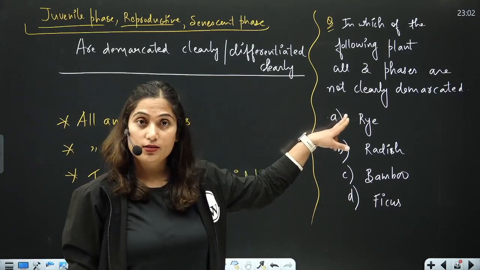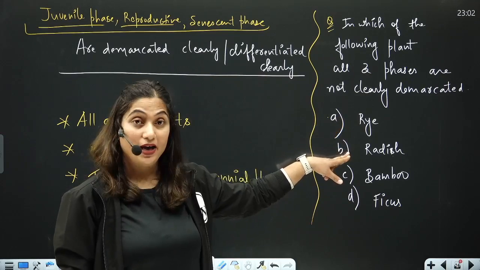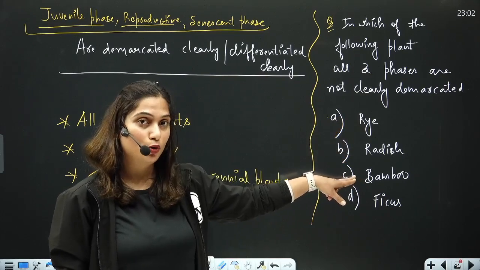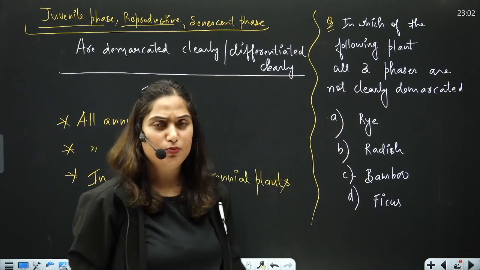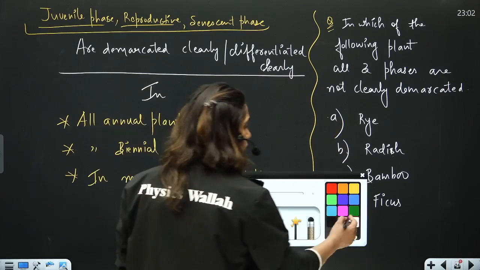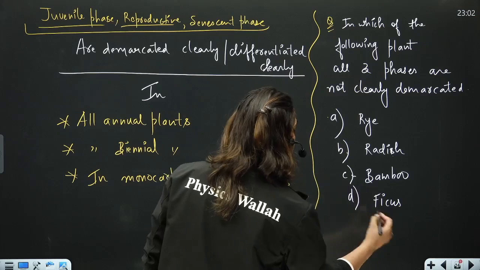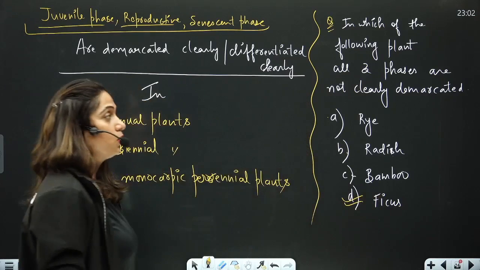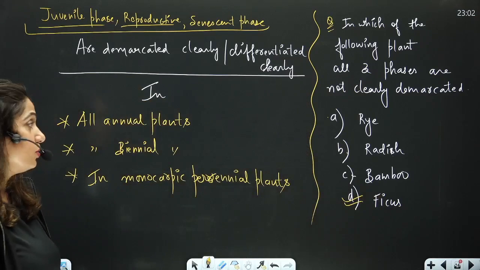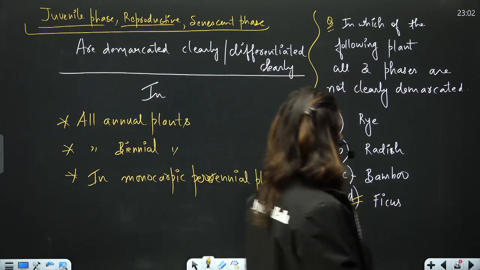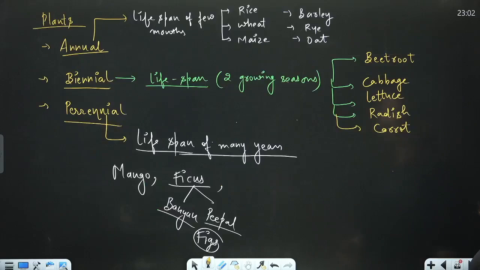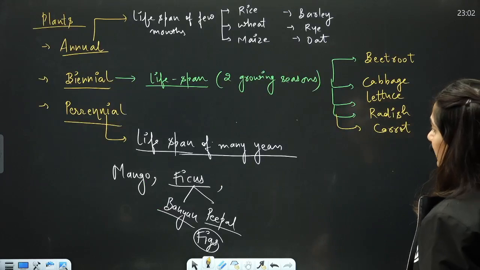This is annual plant, so no. Biennial plant, this is perennial but monocarpic. And ficus, that is peepal and banyan tree, this is polycarpic and perennial. So answer will be this. Okay, so this kind of question comes from this portion. I hope you understood the point. What are annual plants? What are biennial plants? What are perennial plants, right?